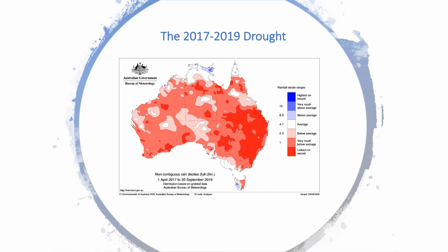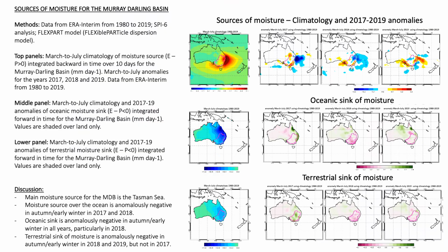To understand what may have caused the severe drought, we took a different approach and looked at the sources of moisture for the Murray-Darling Basin using a Lagrangian model. We used the Lagrangian flexible particle dispersion model called the FlexPart. The FlexPart is applied to track air parcels and identify moisture sources and sinks that contributed to the recent drought episode in Southeast Australia. We used the ERA-Interim data from 1980 to 2019 to calculate the standardized precipitation index and to identify the drought events.